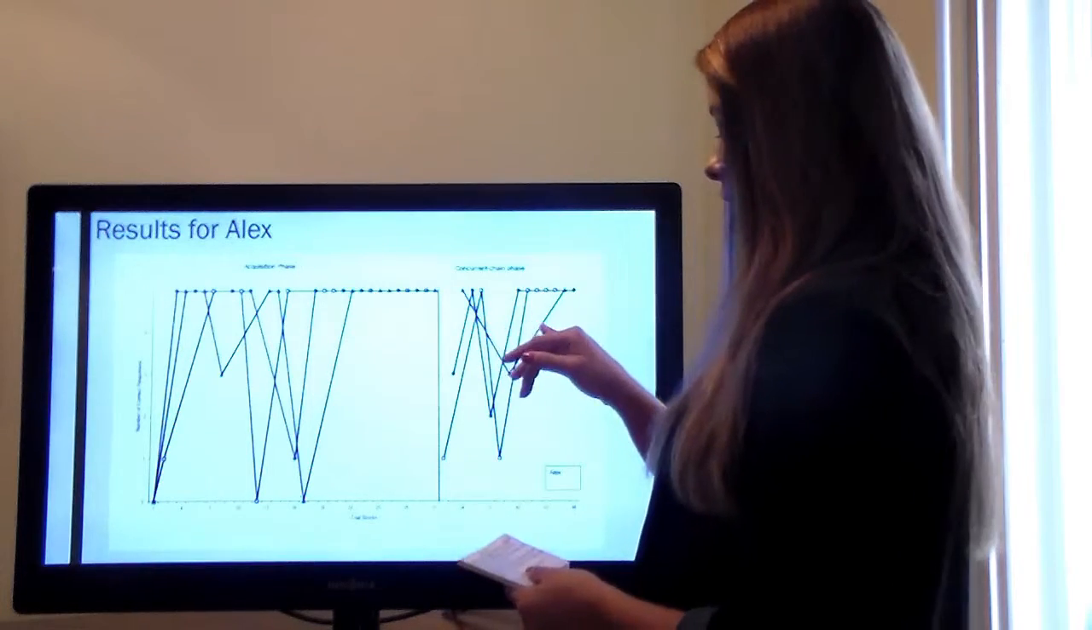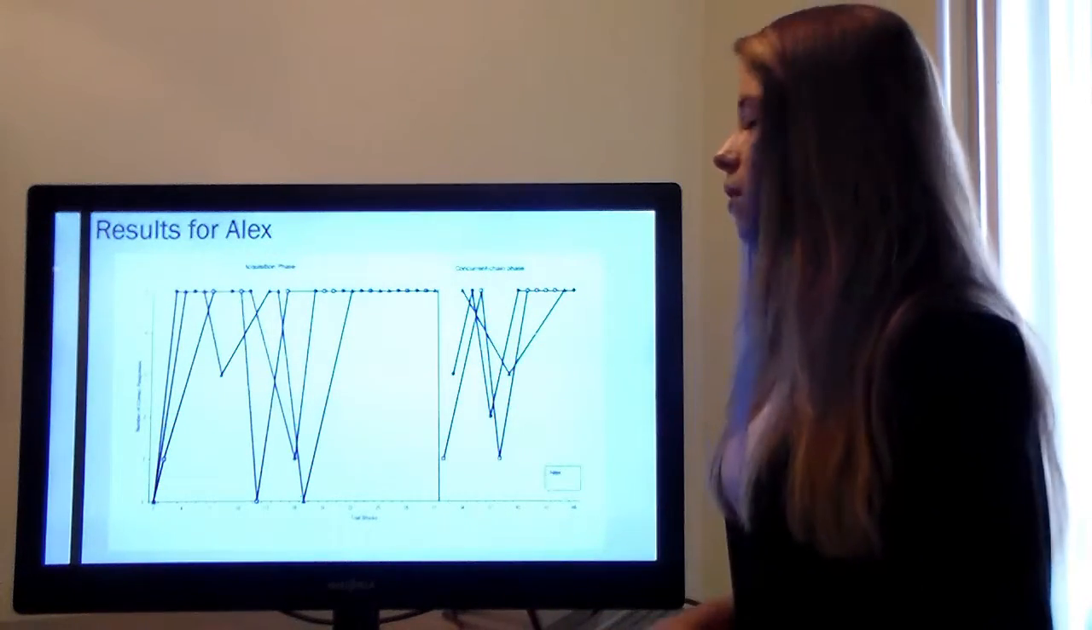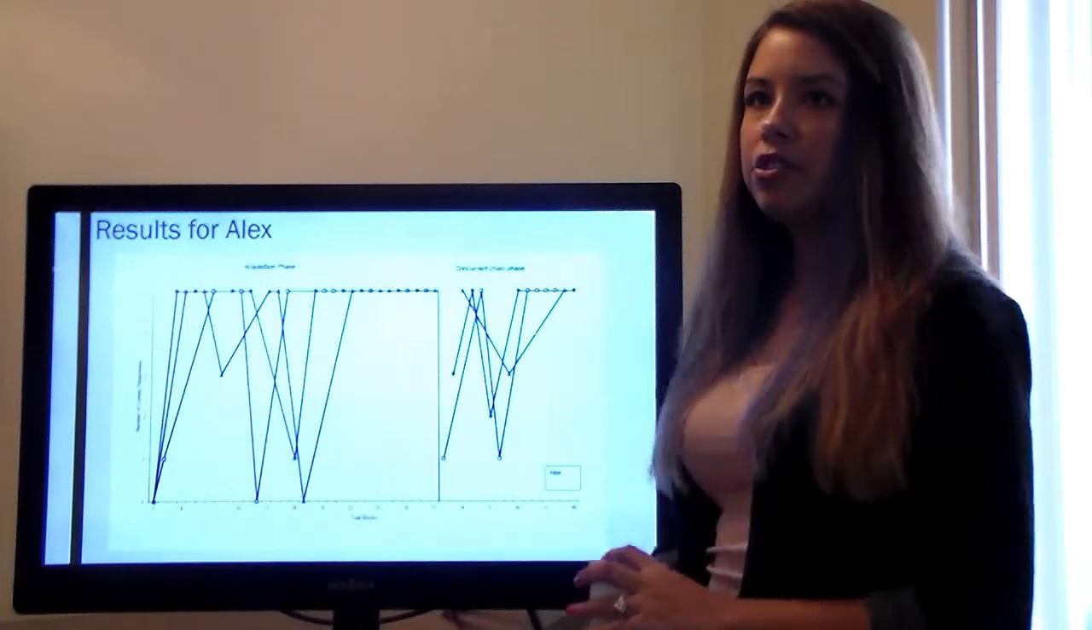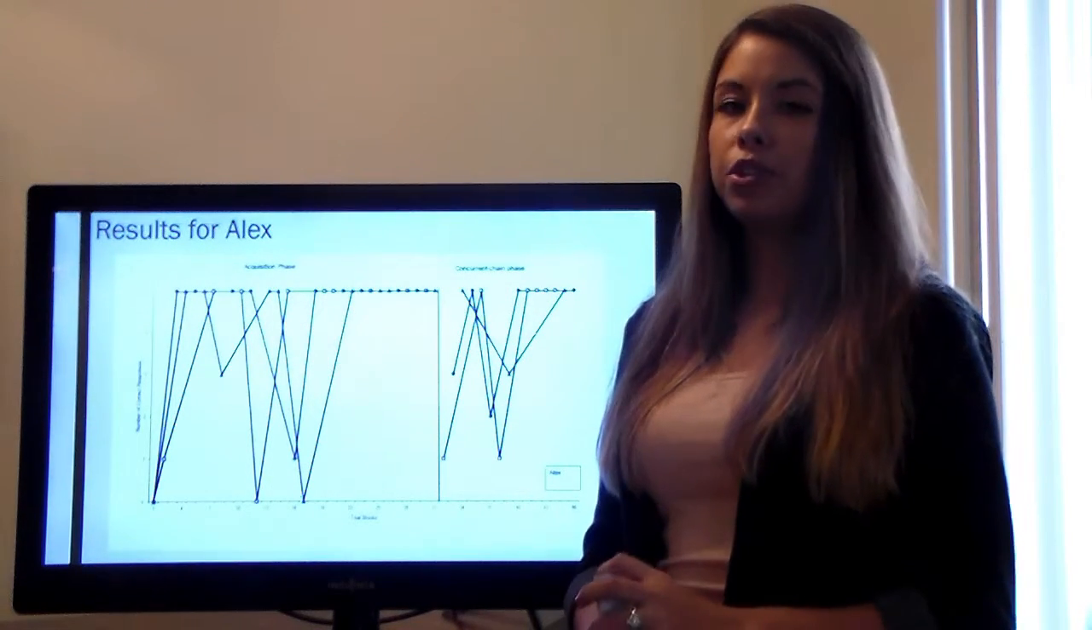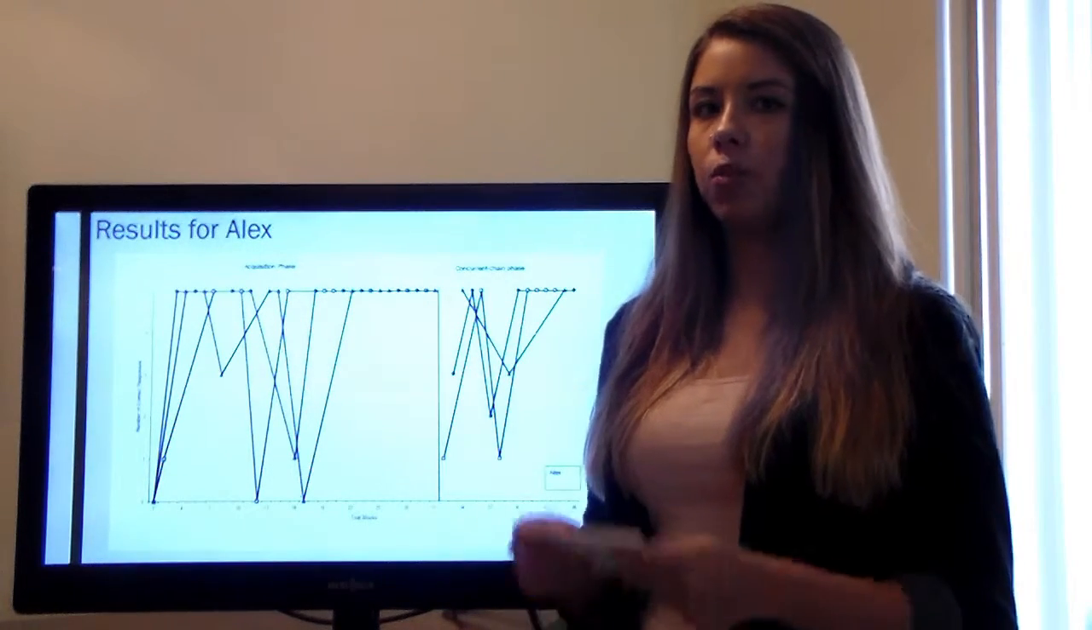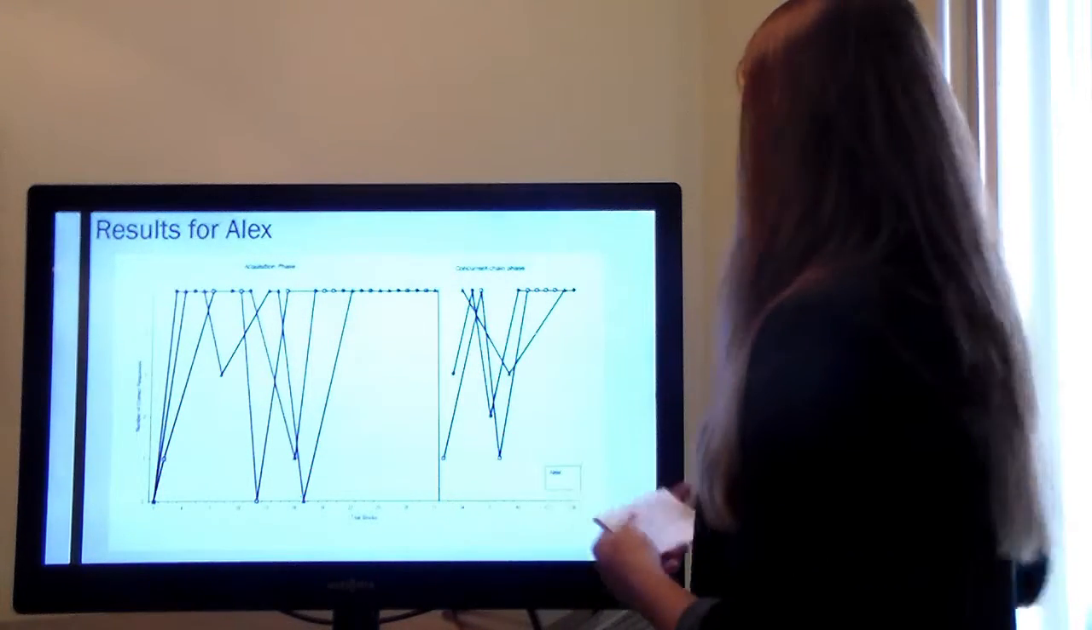Moving on to the concurrent chain phase, he did display some variability in the very beginning as well. However, it did stabilize, and out of 15 trials total, he chose to work under free choice 7 times, thus demonstrating that he preferred to work under the condition in which he gets to work for his choice.